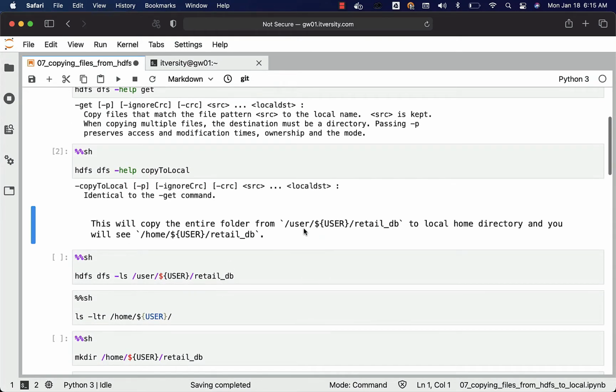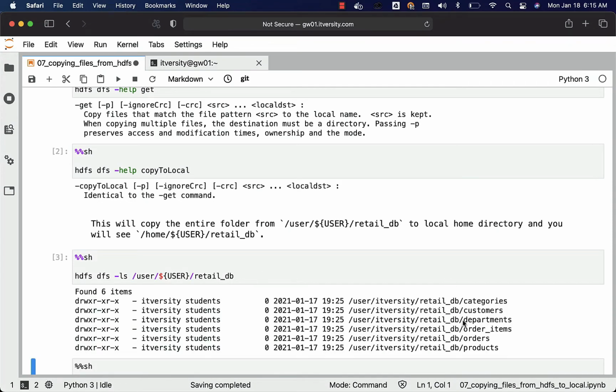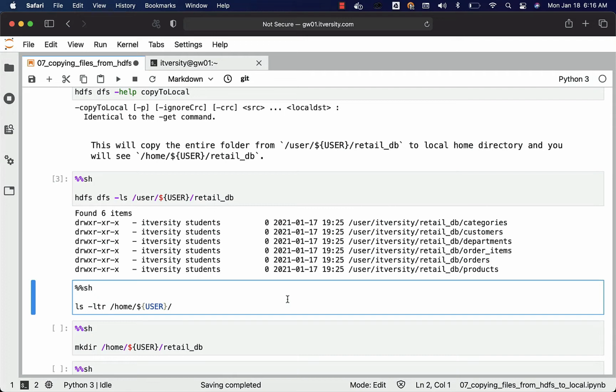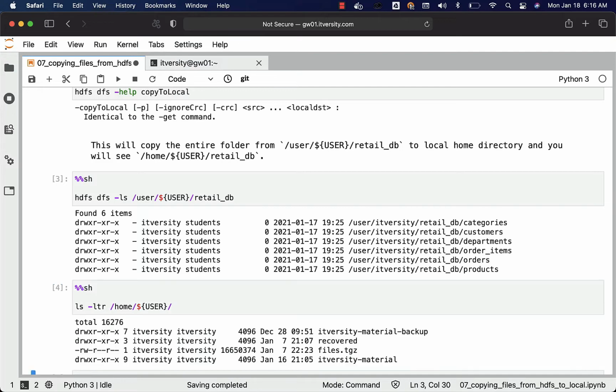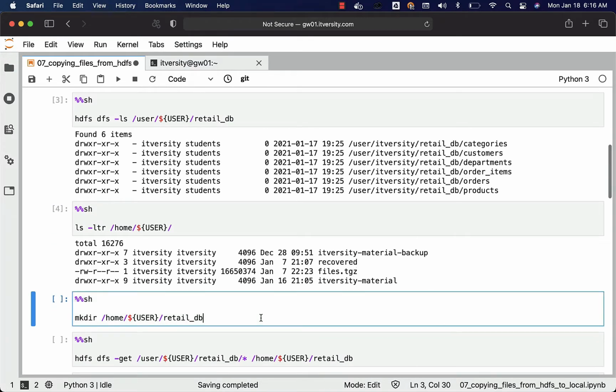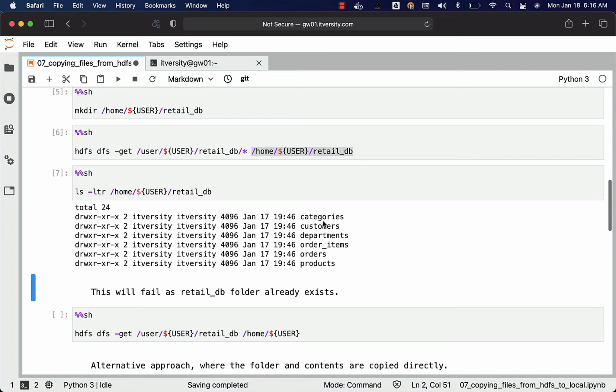Now this will take care of copying the entire folder retail_db from HDFS to the local home directory. First, let's list the folder retail_db in HDFS. You can see all the 6 subfolders here. Now if I run %%sh on the local file system on folder /home/itversity, you can see that there is no retail_db folder here. Now I am creating the folder. Now I can say hadoop dfs -get /user/itversity/retail_db/*. Whatever is there in retail_db, we are trying to copy to the local folder /home/itversity/retail_db. Let me run this, and also let me run this, and you can see the subfolders which are there in HDFS in the local file system.